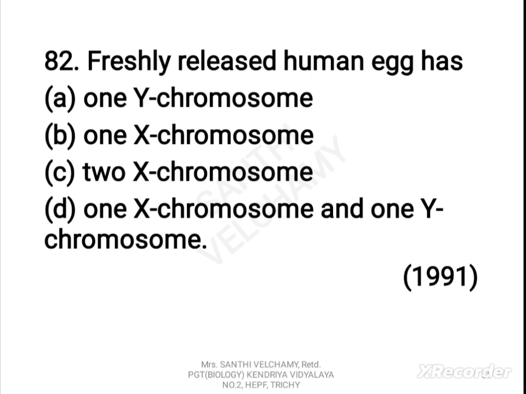Now next question. Freshly released human egg has: A. 1 Y chromosome. B. 1 X chromosome. C. 2 X chromosomes. D. 1 X chromosome and 1 Y chromosome. The correct answer is 1 X chromosome.